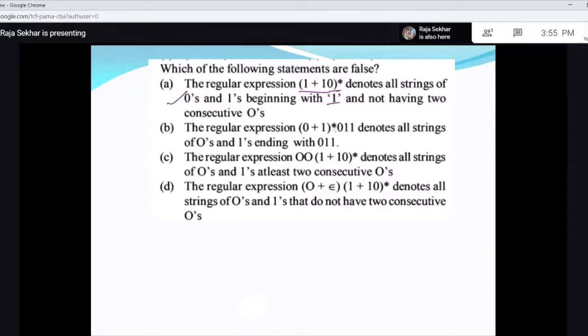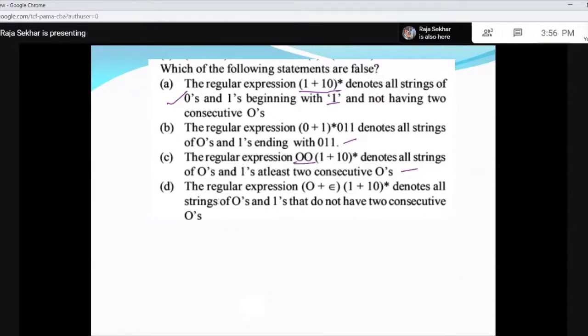Next, the regular expression (0 + 1)*011 denotes all strings of zeros and ones ending with 011. This is right. And this (00 + 10)* denotes all strings of zeros and ones with at least two consecutive zeros. At least two. This is wrong because it begins with 00. It is not at least. Even though you have two zeros, there is some more condition. Only they are appearing at the beginning.